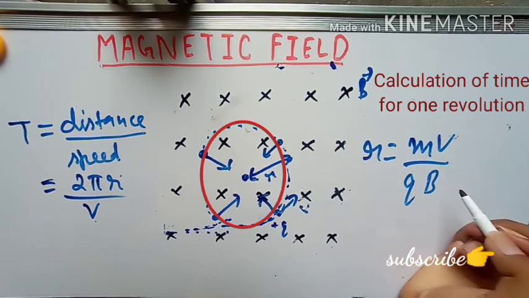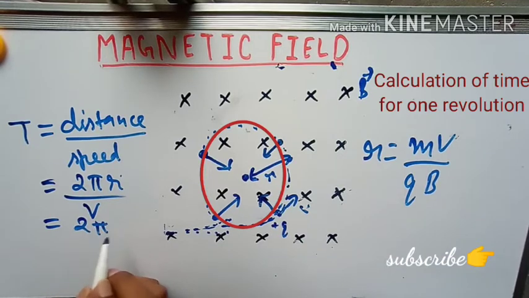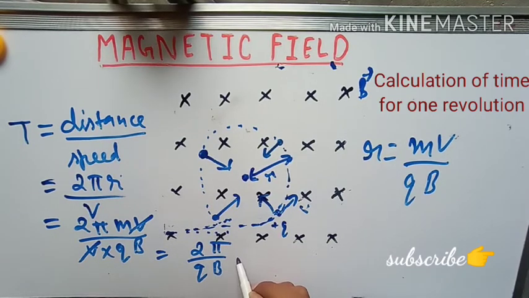Put this value here. So 2 pi mv upon v into qB. I'm just putting the value of r here. Again v will cancel, and you can see over here 2 pi m upon qB. Soon you will study about the cyclotron. This is also the time period of the cyclotron.